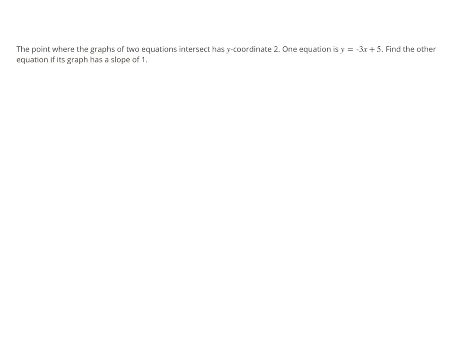So what we know about where two graphs meet up is that it has a y value that's 2. And one equation that works for that is y equals negative 3x plus 5. We're supposed to figure out the other equation if it has a slope of 1. So the first thing we have to do, since we know the y value, is to insert it in the place of y, and then solve for x.